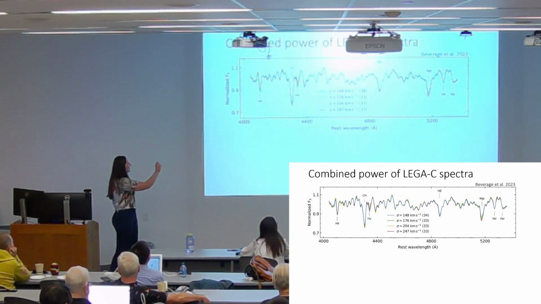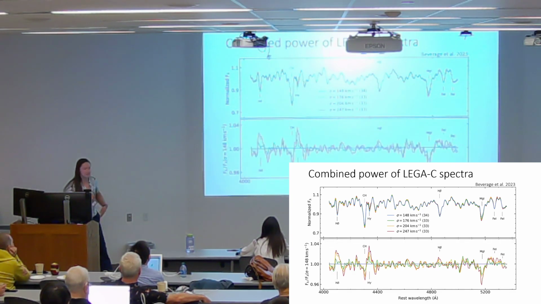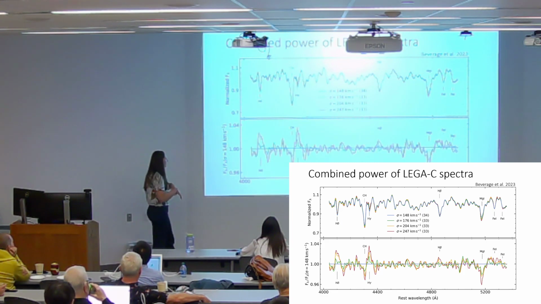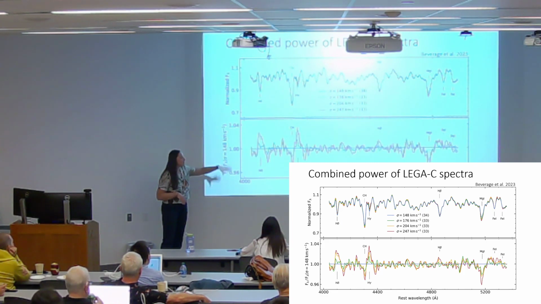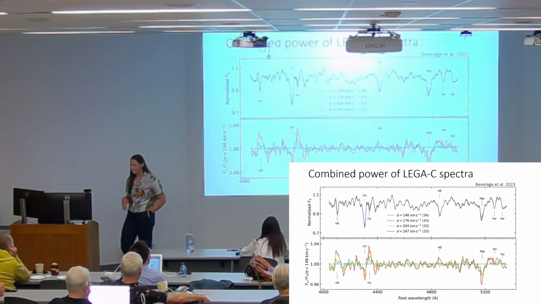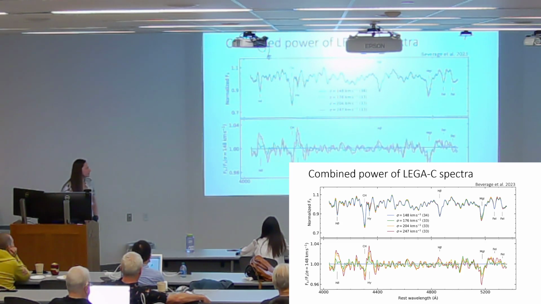The difference between each spectrum here, where we expect to find these relations as a function of velocity dispersion, is really subtle. So you can only pick out some of these differences in the spectra once you take the difference. For example, the Balmer lines get deeper and other metal lines get shallower. So the legacy spectra are super powerful.